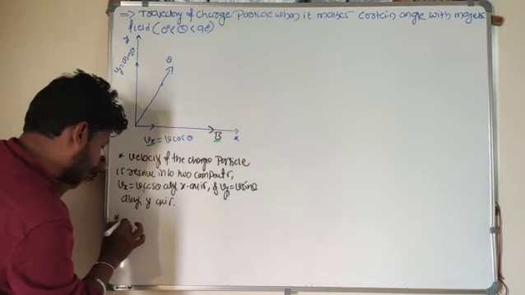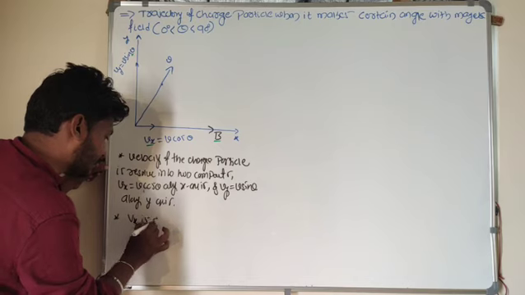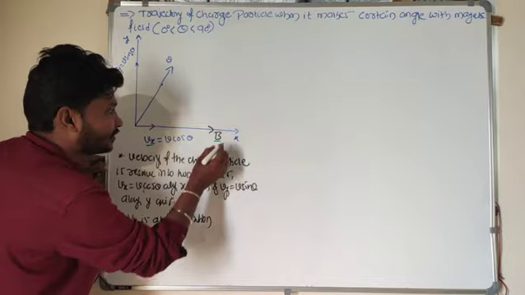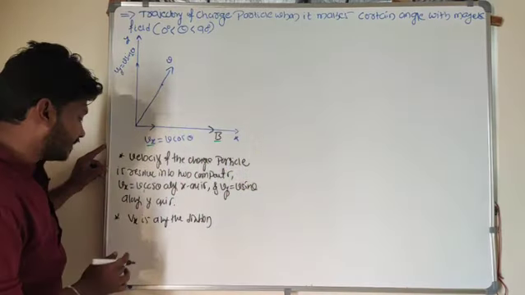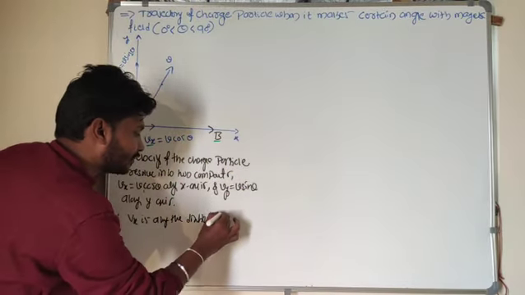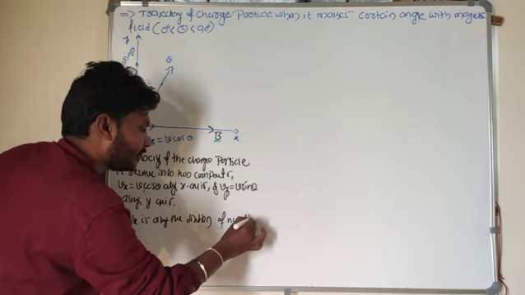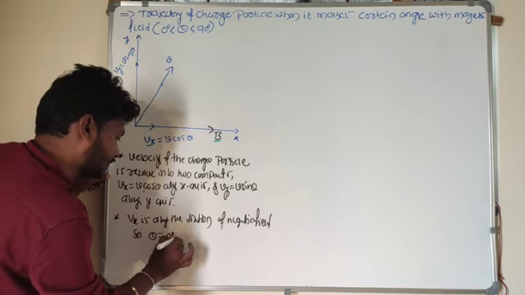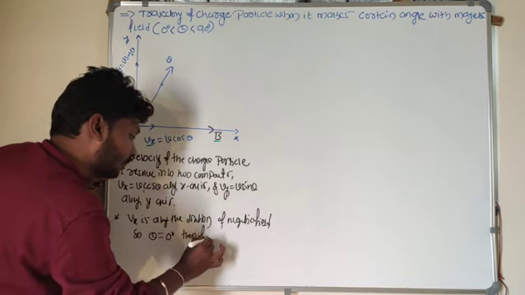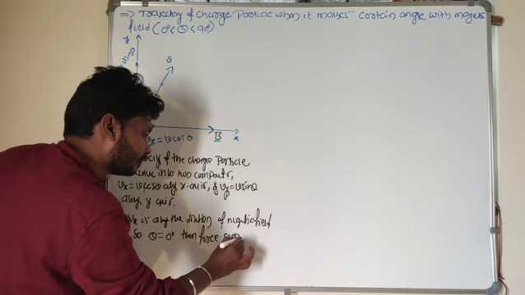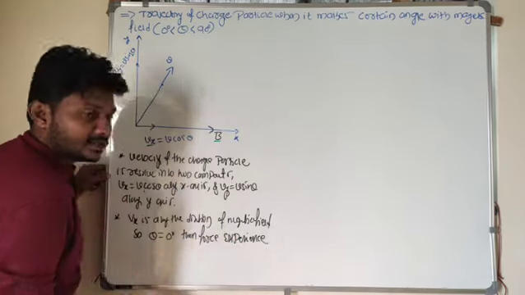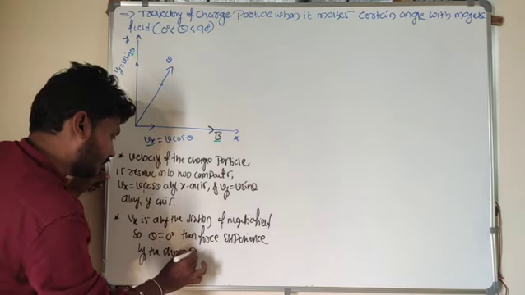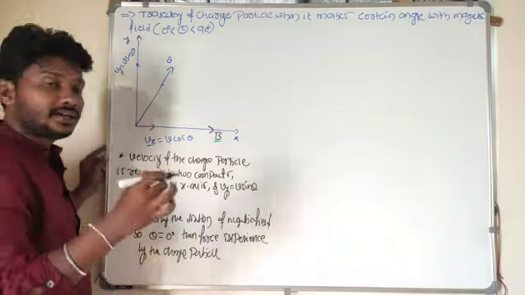Now v_x is along the direction of the magnetic field. What is the direction of the magnetic field? The magnetic field is also along the x-axis. v_x is along the direction of the magnetic field, so theta value is 0. Then the force experienced by the charged particle is also 0.